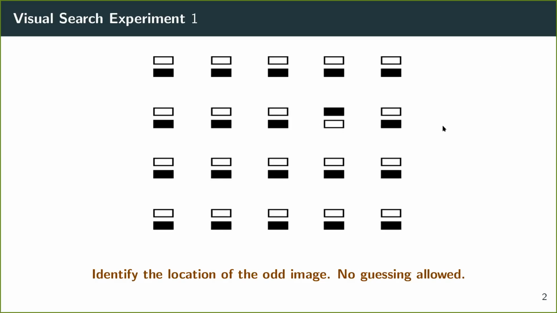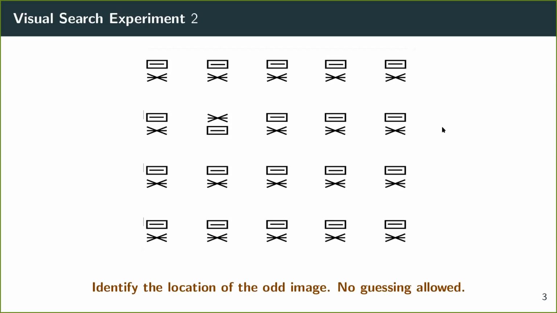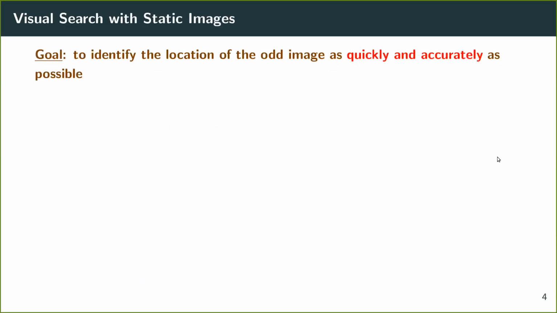So let's repeat this experiment with a different set of images. In this case, the odd image happens to be at this location. In both of the experiments, the goal was to identify the location of the odd image as quickly and accurately as possible. I say accurately also because it may so happen that we end up choosing the location of the odd image erroneously, and we would like to keep the chances of that happening as small as possible.